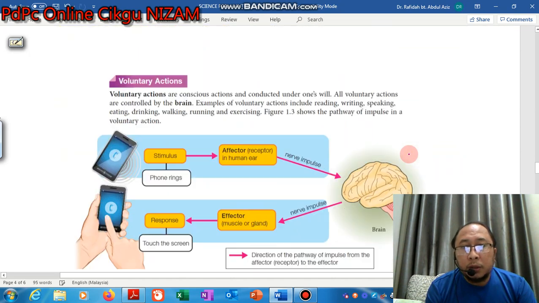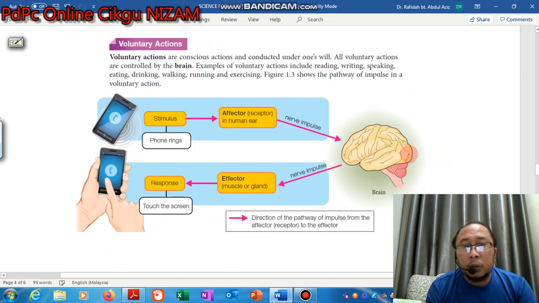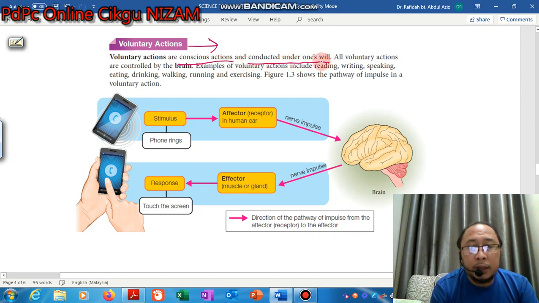So first of all, we will look into what voluntary action is. Voluntary actions are conscious actions conducted under one's will. So this is a very important definition.